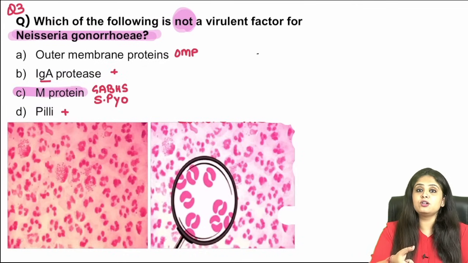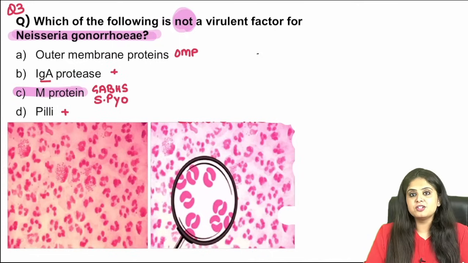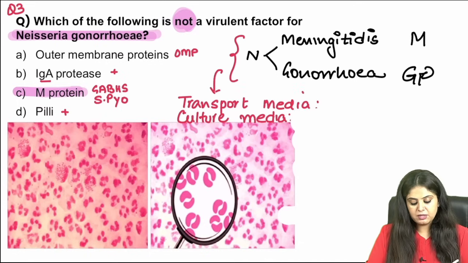So the question was not about knowing Neisseria. The question was whether you were able to pick out the odd one out, which is M protein, which I definitely know is for Streptococcus pyogenes. Sometimes it's not the direct way of solving a question, but also by searching for the option that you probably know for another bacteria. Now let's start with the questions that can be asked over here.